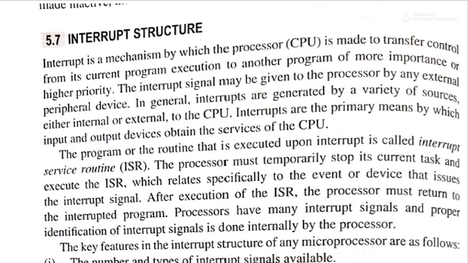Here it is written. Interrupt is a mechanism by which CPU or processor may transfer its control from its current execution to another, more important priority program. Okay, that means the interrupt is a mechanism. As the 8085 works on some written program, so interrupt is a mechanism by which the CPU brings something.